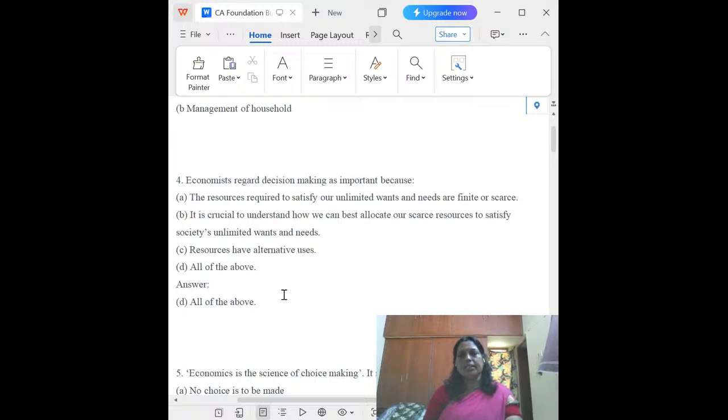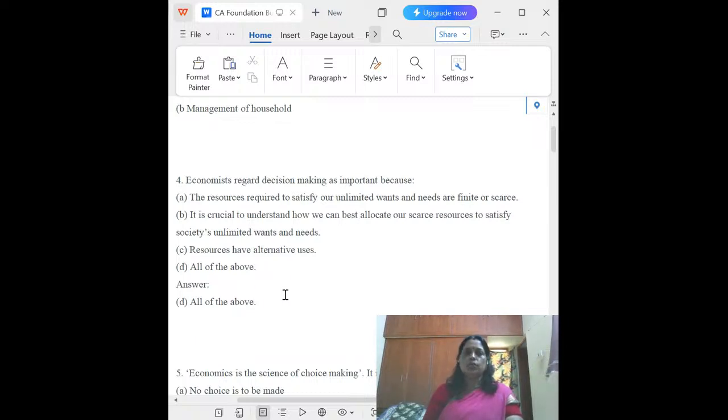The first reason. And the second reason is it is crucial to understand how we can best allocate our scarce resources to satisfy society's unlimited wants and needs. Because resources are always limited, but the wants are unlimited. That is why it is crucial to understand this, to satisfy society. So this is the second reason for the importance of decision making.